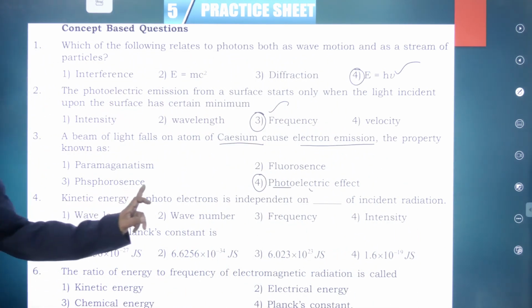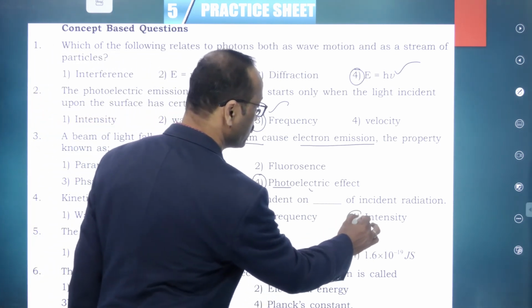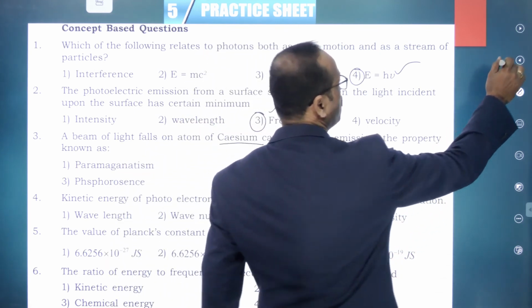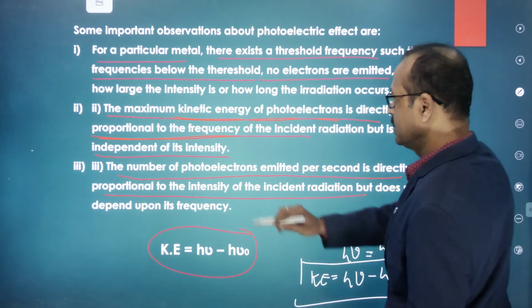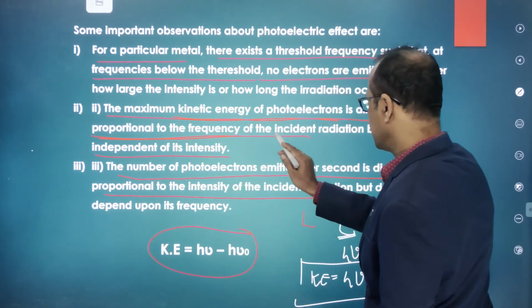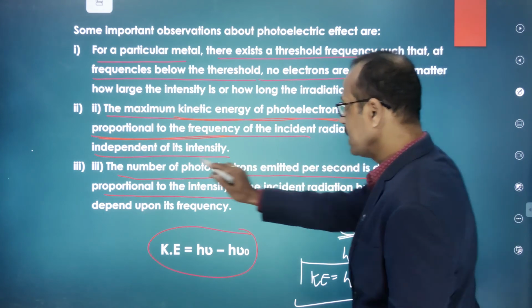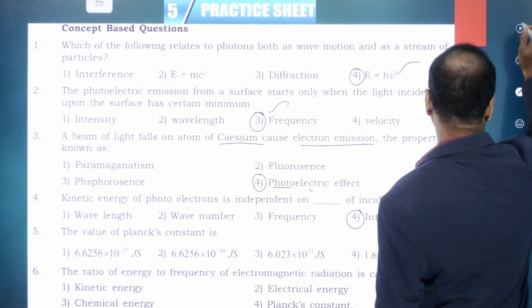Next, the kinetic energy of the photoelectrons is independent of what? Intensity. If you go back to this slide, you can see here the kinetic energy depends on the frequency, and it is independent of the intensity. Clear to you?